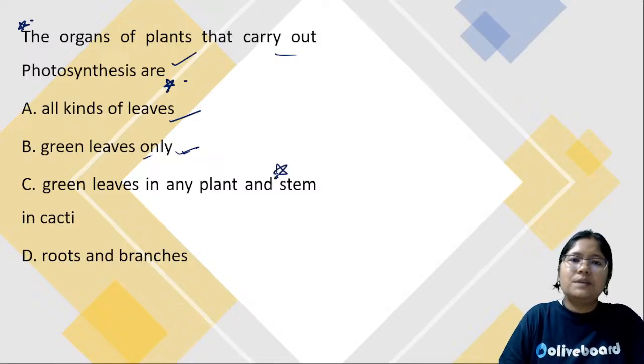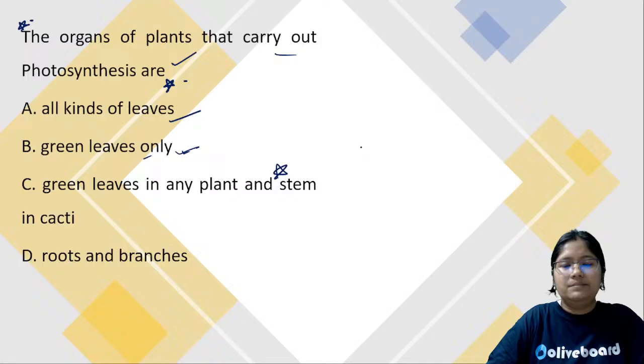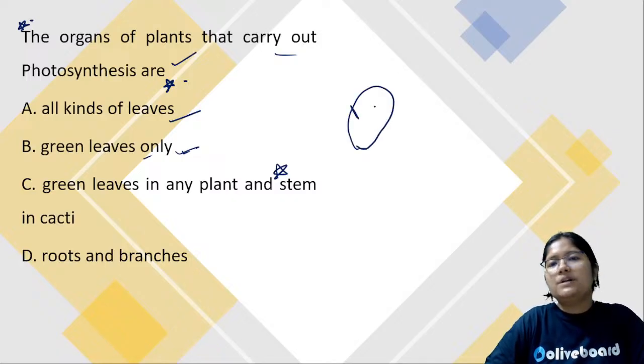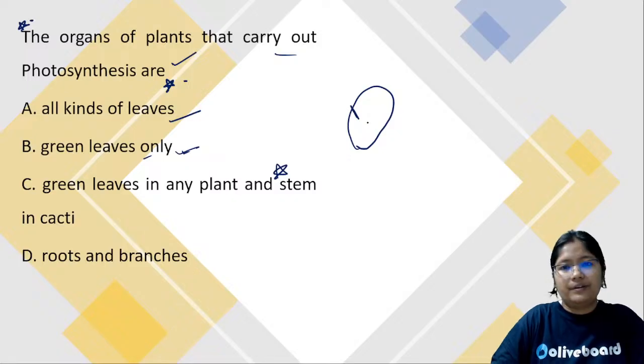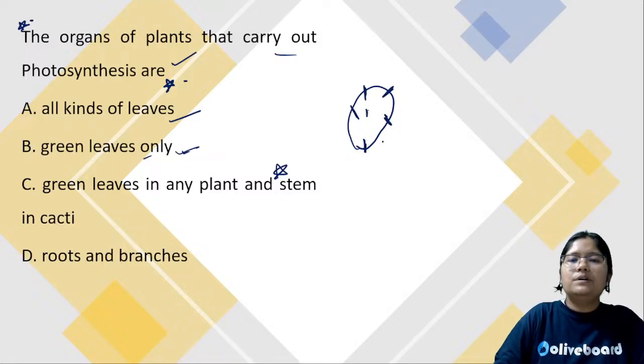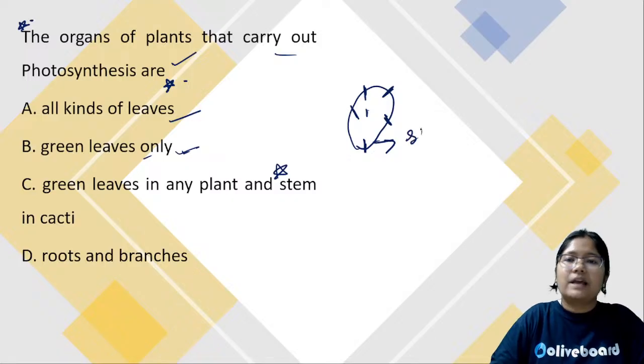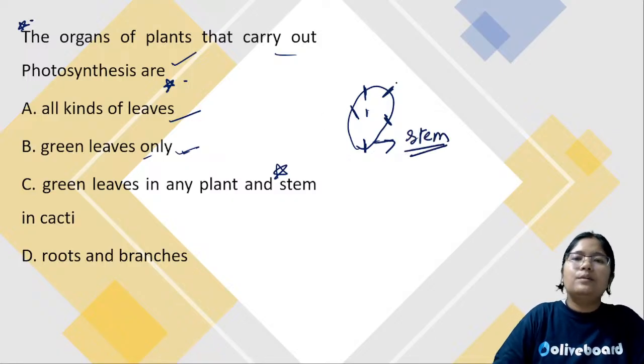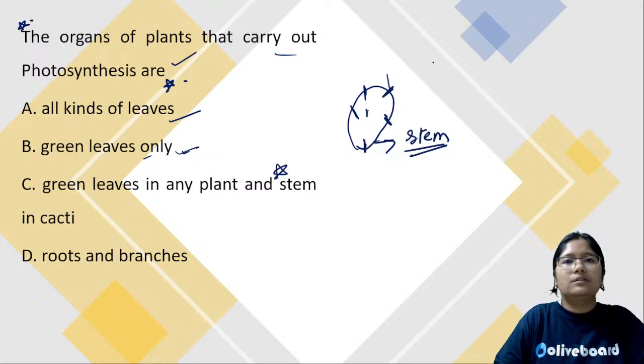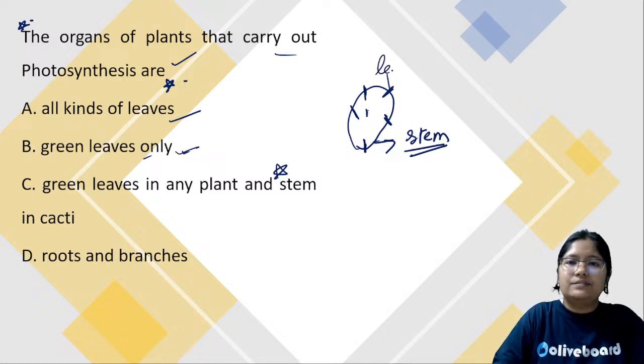This question has been asked multiple times, that if there is a cactus and what appears to be like a leaf, and then there are some thorns, right? What appears to be like the leaf is actually the stem of the cactus, and what appears to be like the thorn is actually the leaves.